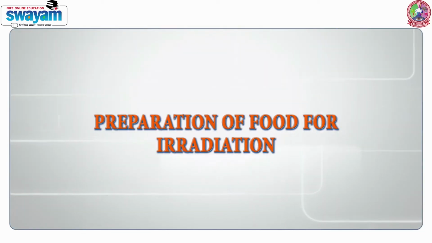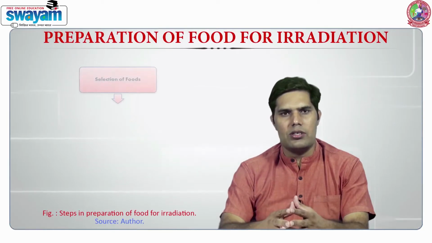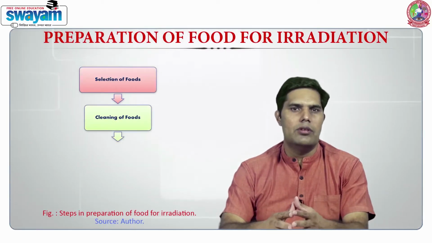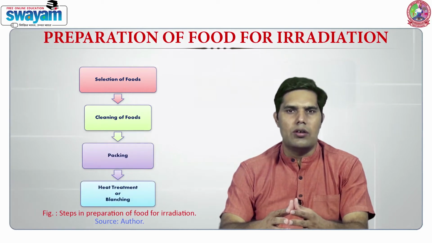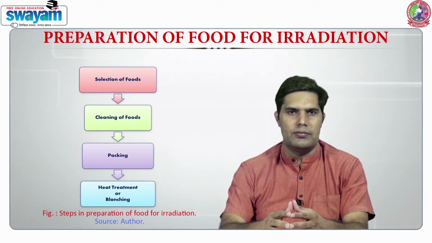During food irradiation, radiations target organisms' DNA beyond its ability to repair, and organisms are no longer able to continue the process of cell division, and the target organism ceases all processes related to metabolism and reproduction. Similar to freezing or canning of food, before exposing food products to ionizing radiations, steps like selection of food, cleaning of food, packing and heat treatment or blanching must be carried out.